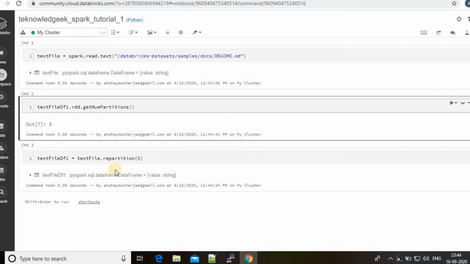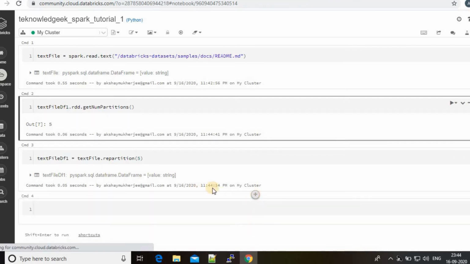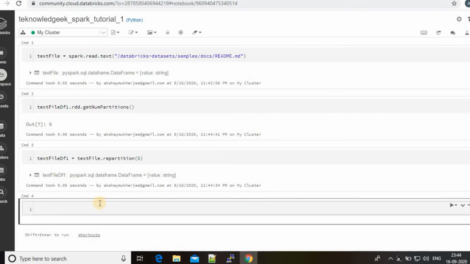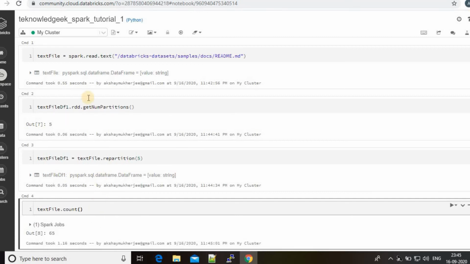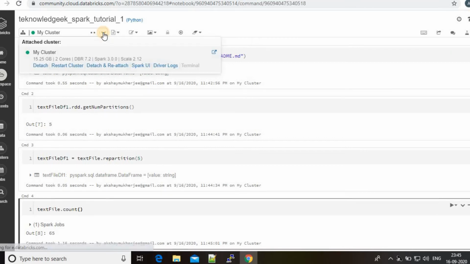Now I can run an action like text file df. First I will check with the text file dot count, and I will just check my Spark UI logs. So let me check the Spark job. Open the Spark UI logs and you can get all the job information there.